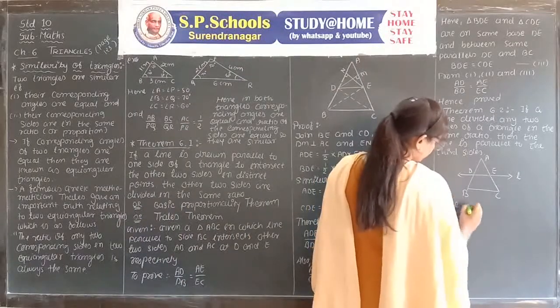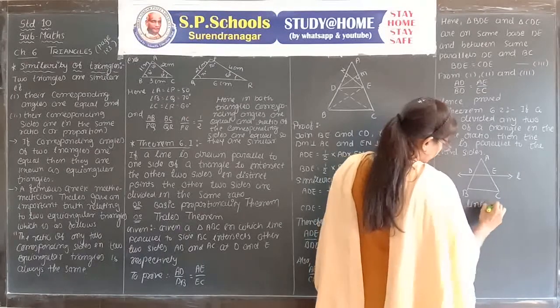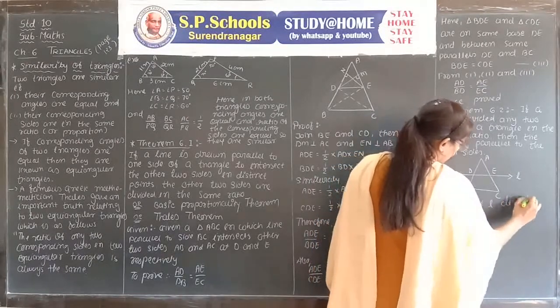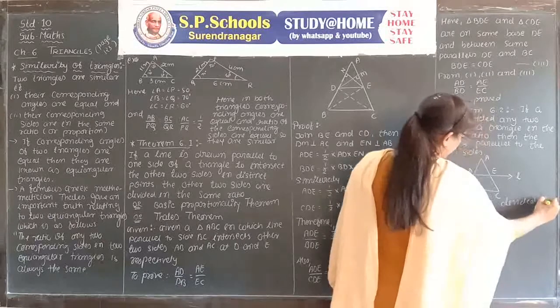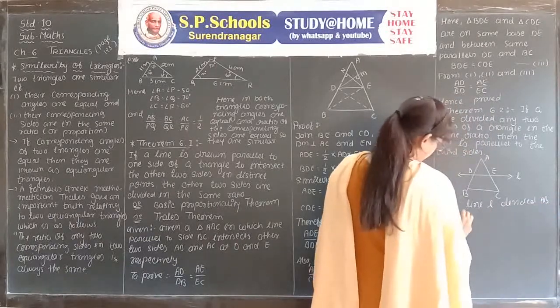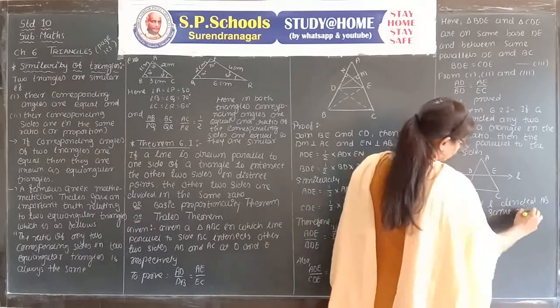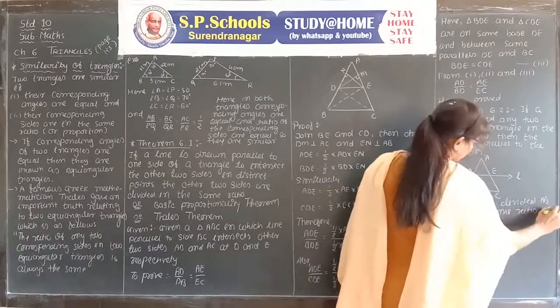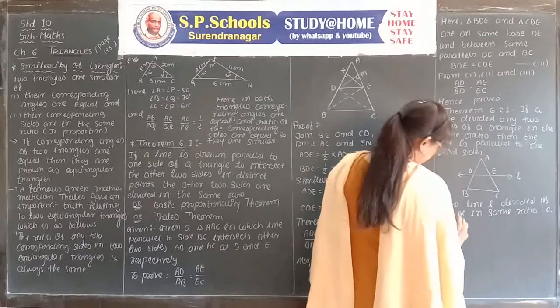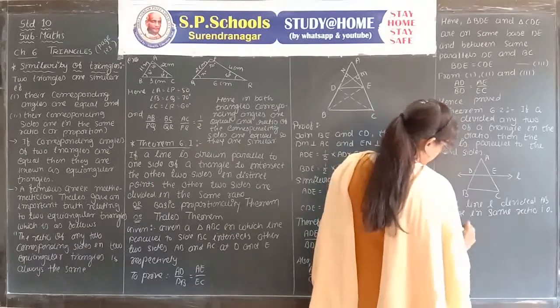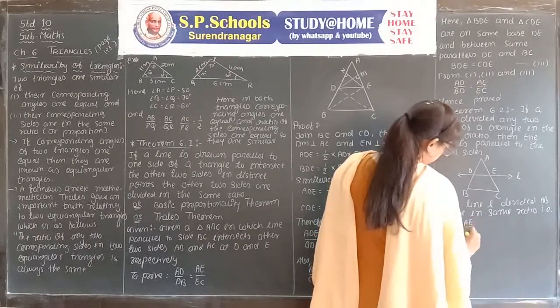Here line L divides AB and AC in the same ratio, that is AD upon DB is equal to AE upon EC.